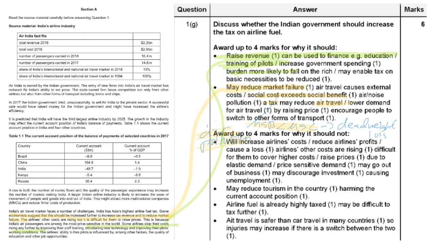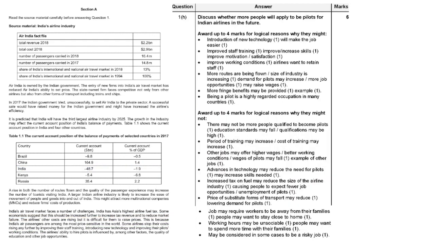Let's say, for example, you may refer back to the current account situation of India. You can see that if there's a tax, it might reduce tourism in the country, harming the current account position. I would say this is the answer that I would like to give.